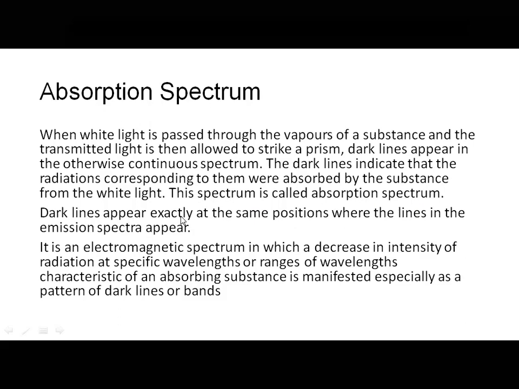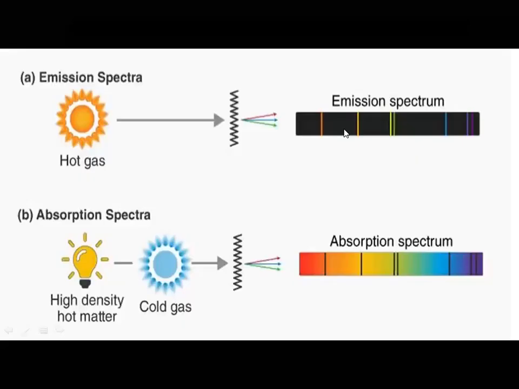Dark lines appear exactly at the same position where the lines of emission spectra appear. Those lines represent what? Wavelengths. It is an electromagnetic spectrum in which a decrease in intensity of the radiation at a specific wavelength or range of wavelengths characteristic of an absorbing substance is manifested, especially as a pattern of dark lines or bands. Dark lines or bands, you can see here.